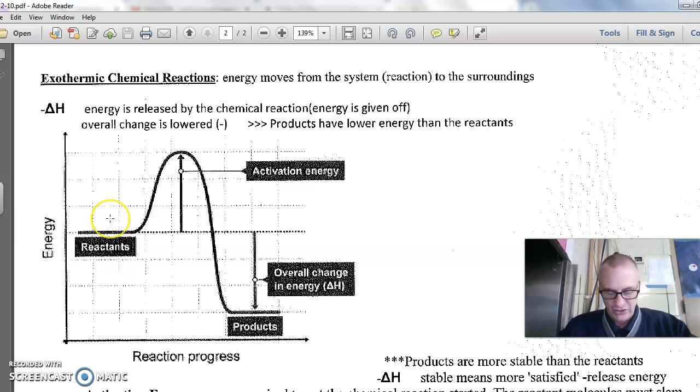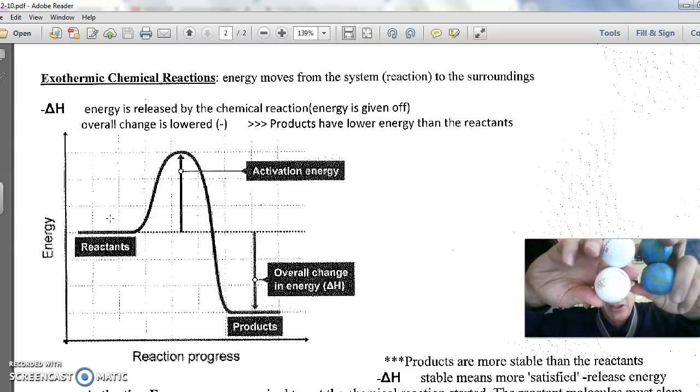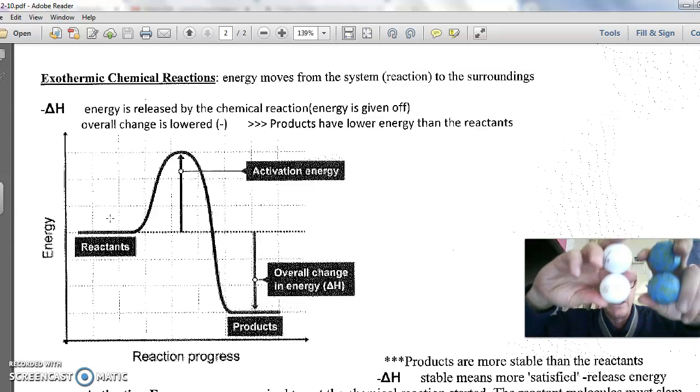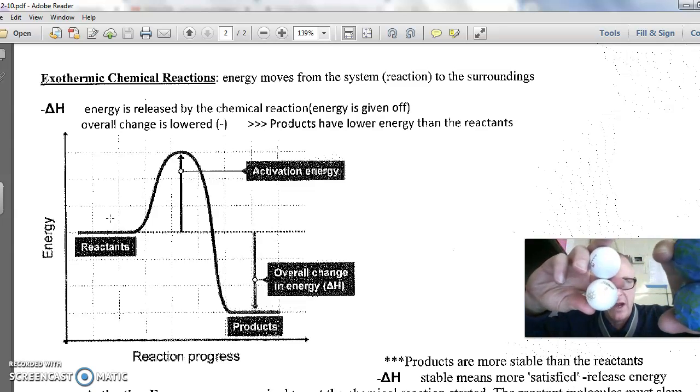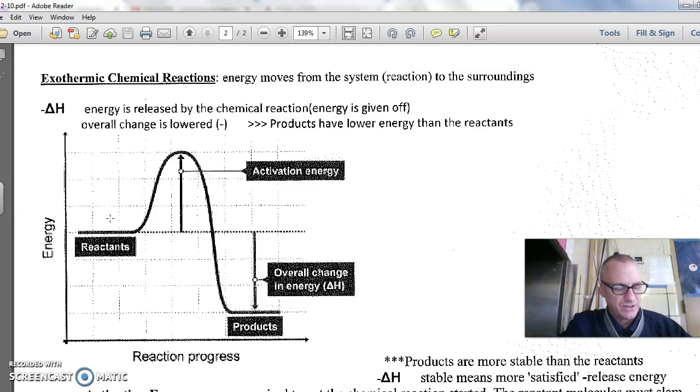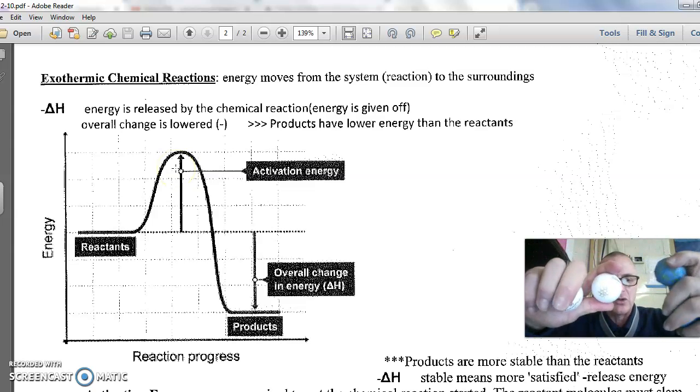Here's where the reactants start. Here's our reactants, the blue molecule and the white molecule. The blue and the white. Those are our reactants. Remember, in this reaction, we have to break them apart. That takes energy. So to break them apart, we have to add energy.